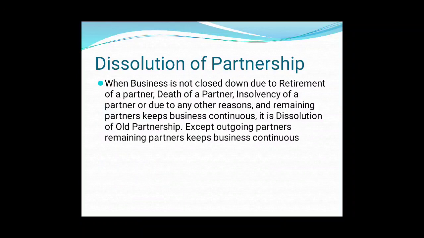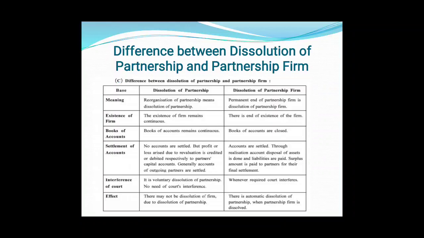Let us see the difference between the two. The difference between dissolution of partnership and dissolution of partnership firm. The first basis is meaning. Reorganization of partnership means dissolution of partnership, and permanent end of partnership is dissolution of partnership firm.